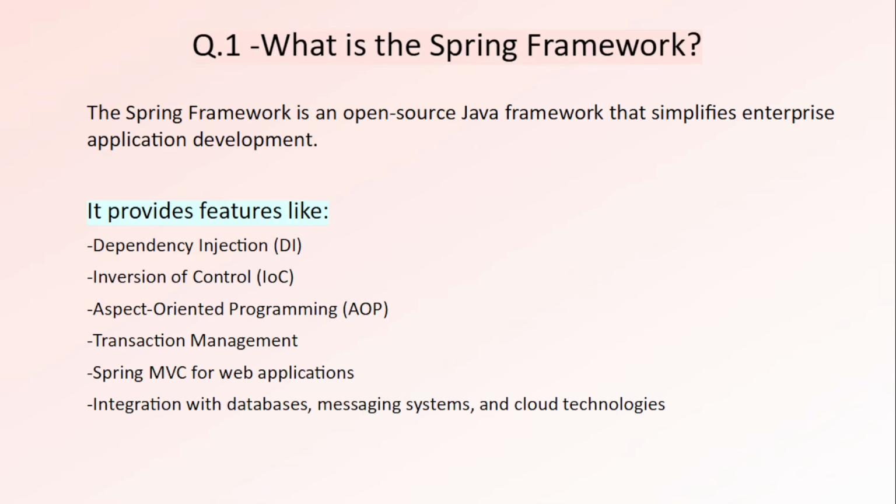In simple words, Spring is a Java framework that makes application development easier. It provides features like dependency injection, inversion of control, aspect-oriented programming, transaction management, Spring MVC for web applications, and integration with databases, messaging systems, and cloud technologies. Now you might ask, how does it make development easier? So let me explain with a simple example.